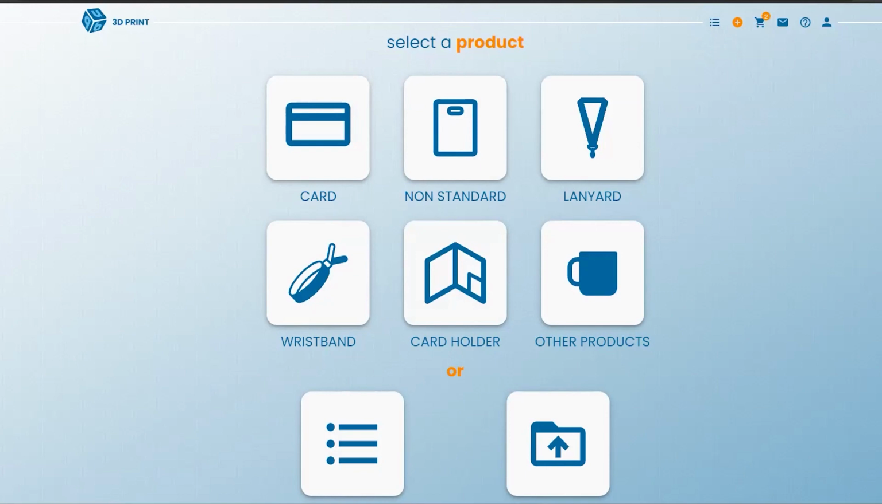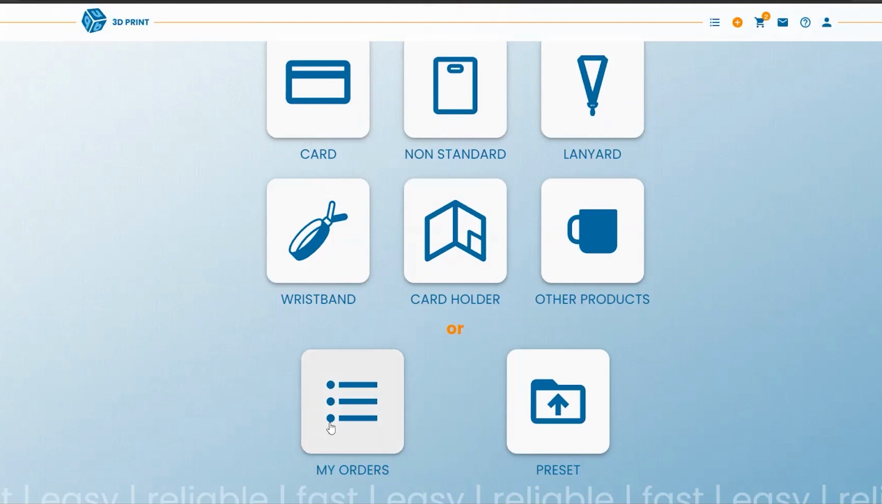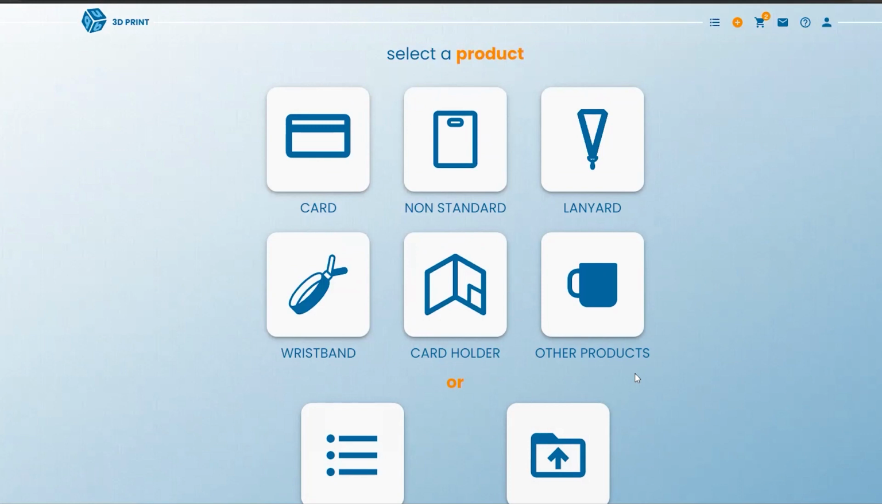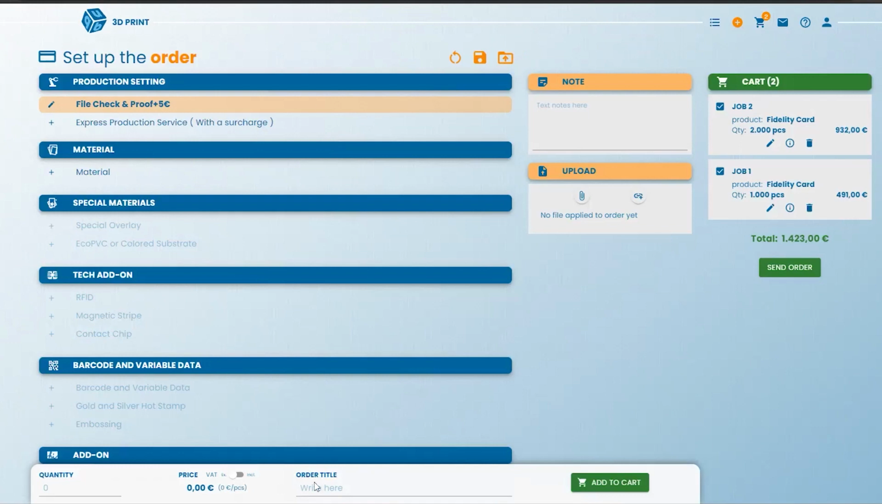At the top, you have the quotation tool. And at the bottom, you have the order archive section and the preset. So I'm going to show you how to get your cards quote, but the procedure is the same for all of our products: wristbands, card holders, lanyards, etc. So I click here on card. Okay, this is what opens. This is the quotation tool.